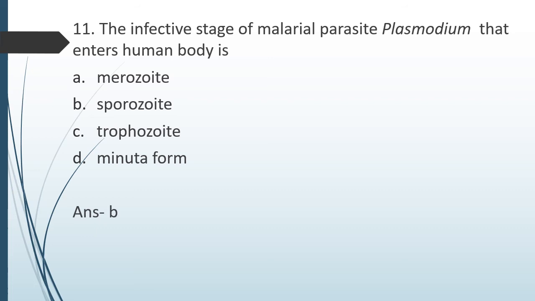So remember, sporozoite stage or sporozoite form of the Plasmodium parasite is the infective form in which the organism is entering, the Plasmodium is entering the healthy human body.